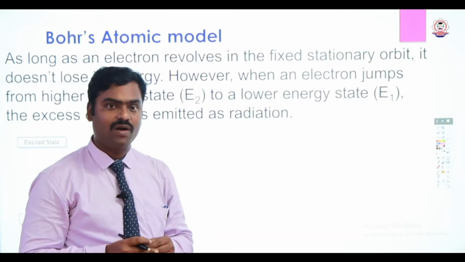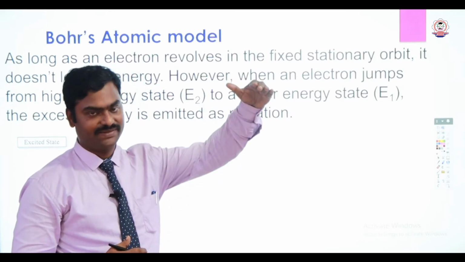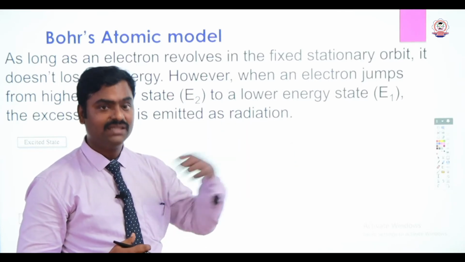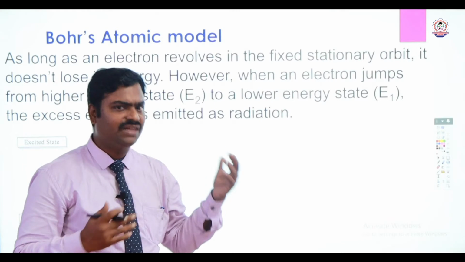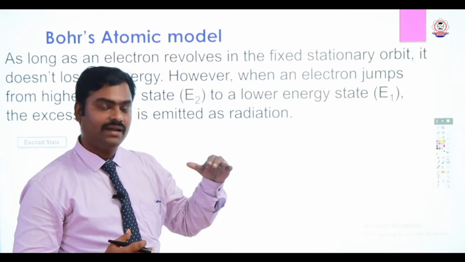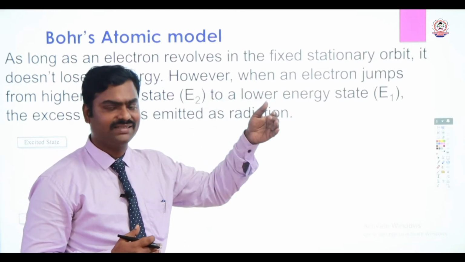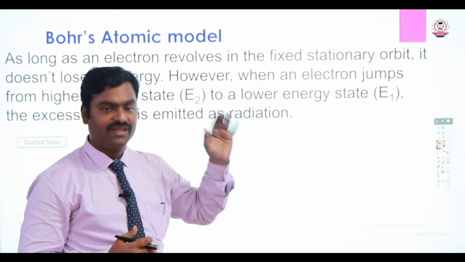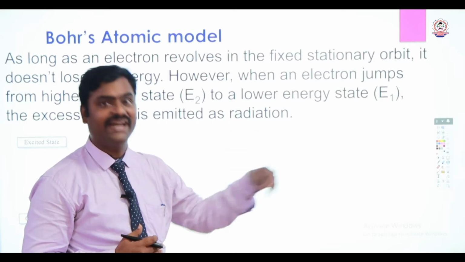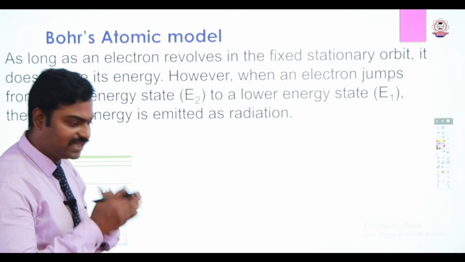However, an electron can jump from a lower energy state to a higher energy state when it absorbs some energy, maybe in the form of heat energy or light energy. Then it can move to the higher energy state. Once it reaches the higher energy state, it won't stay long there. It should come back to the stationary state by losing the same energy in the form of light energy. This is called emission.